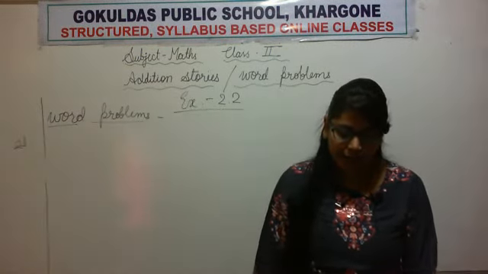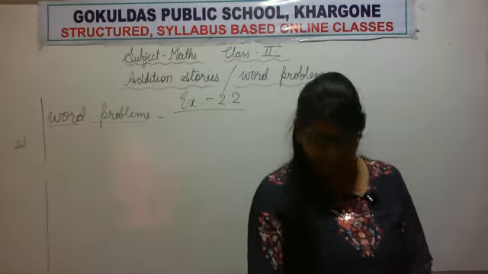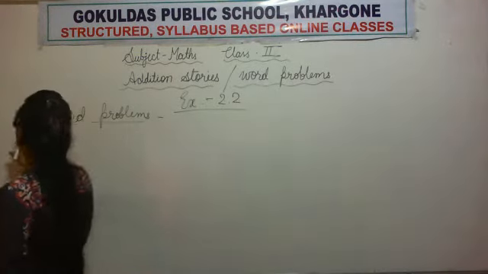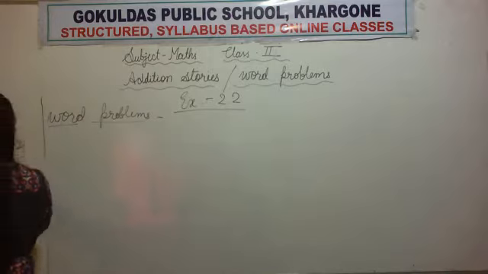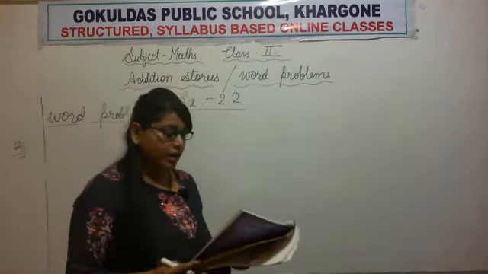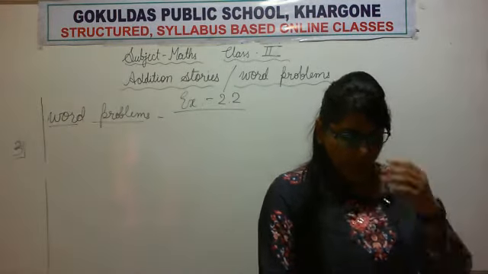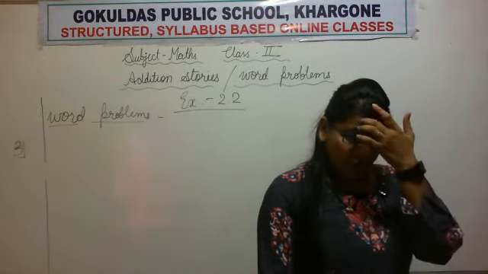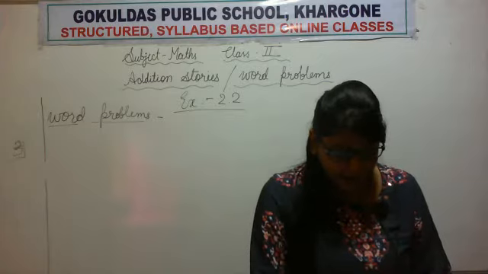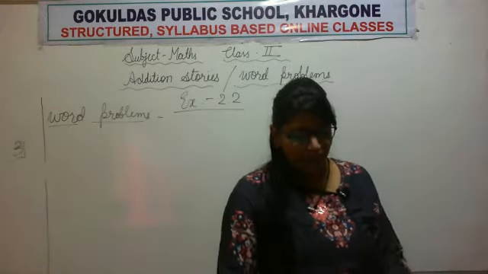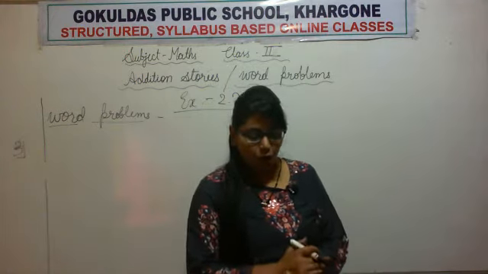In a video game, Mansi scored 36 points in first try. Now 32 in second try and 31 in third try. How many points did she score altogether?